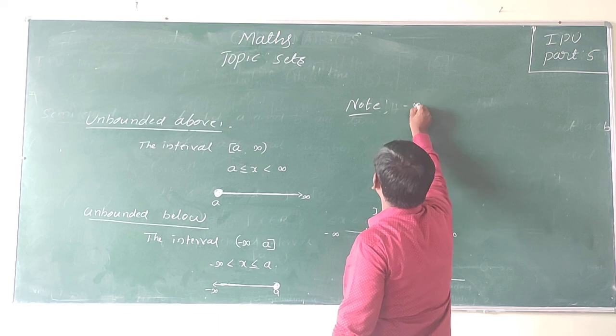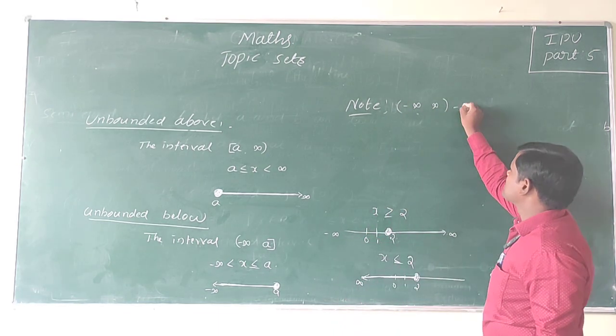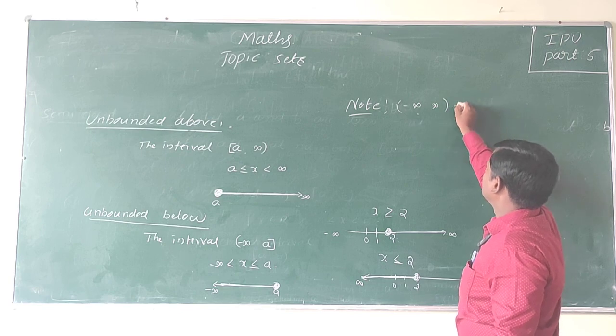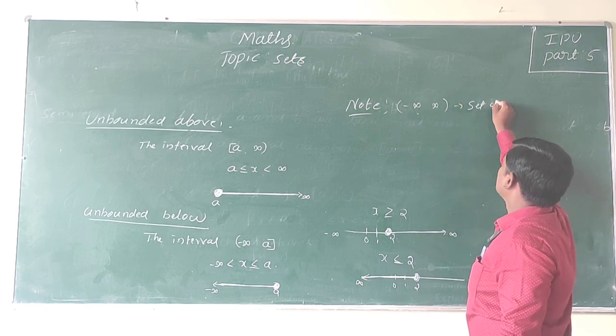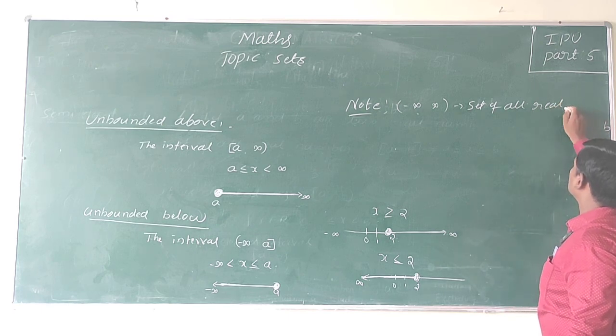So minus infinity to plus infinity. This indicates the set of all real numbers. It indicates the set of all real numbers.